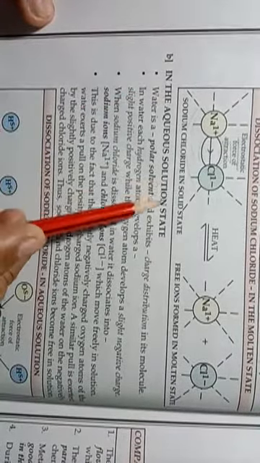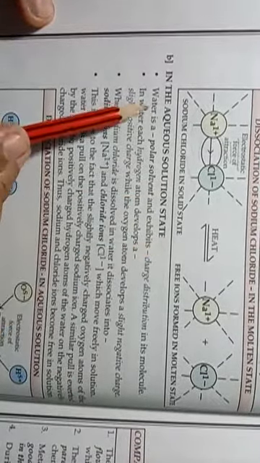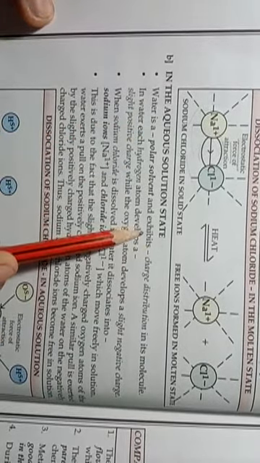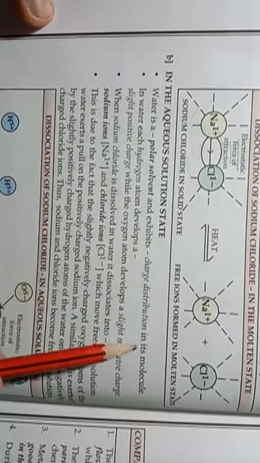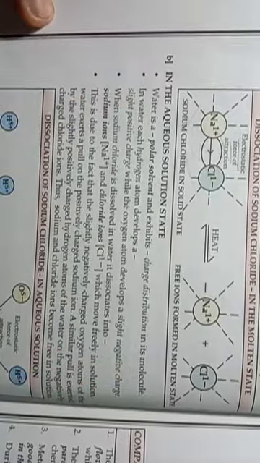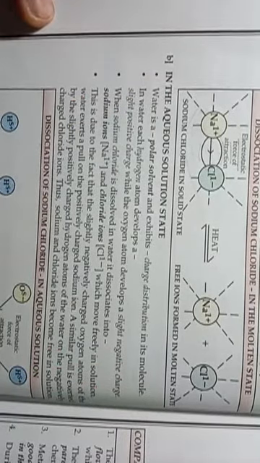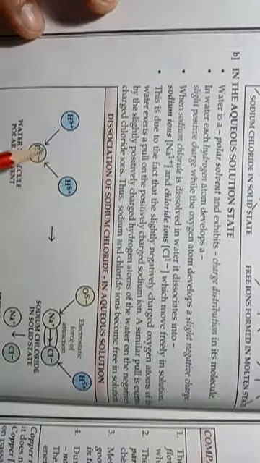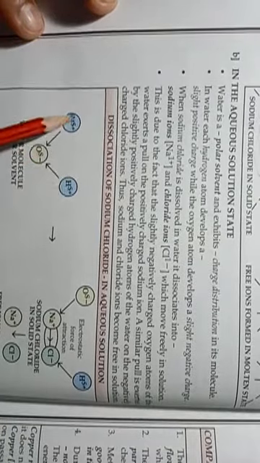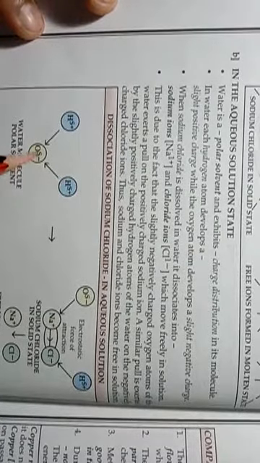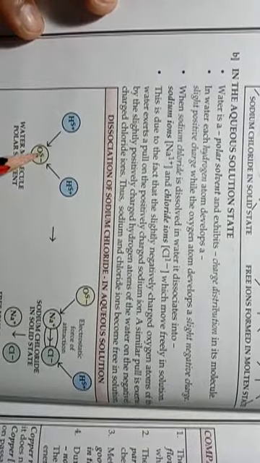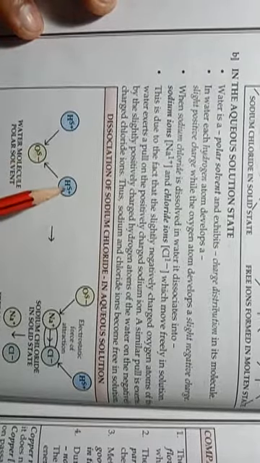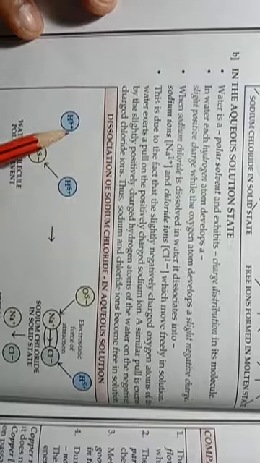In the aqueous solution state, what happens? Water is a polar solvent and exhibits charge distribution in its molecule. So in this polar solvent, oxygen is more electronegative than the related hydrogens. So that is why, due to its higher electronegativity, oxygen becomes partially negatively charged, whereas the related hydrogen atoms attain partial positive charge.